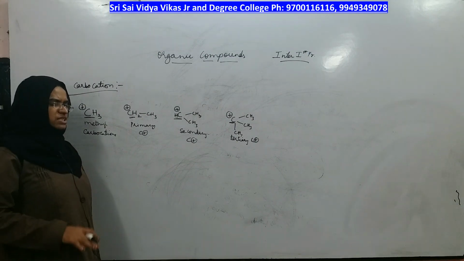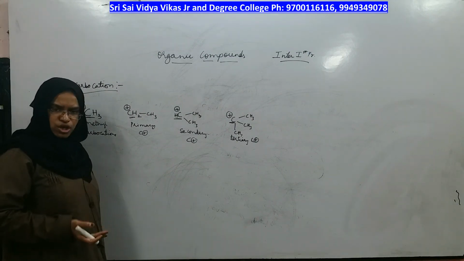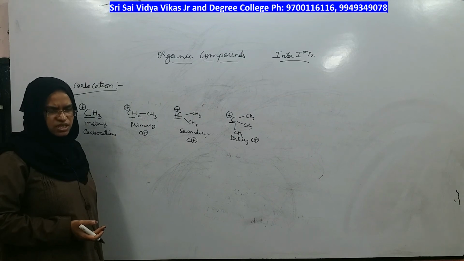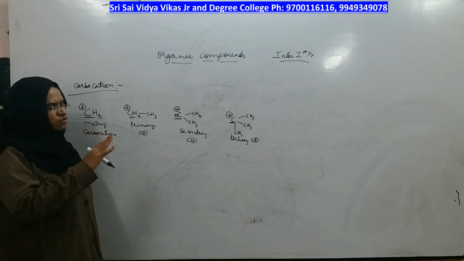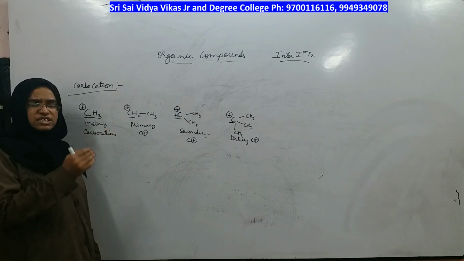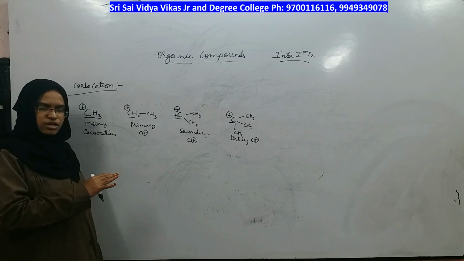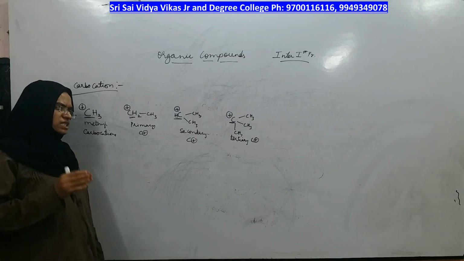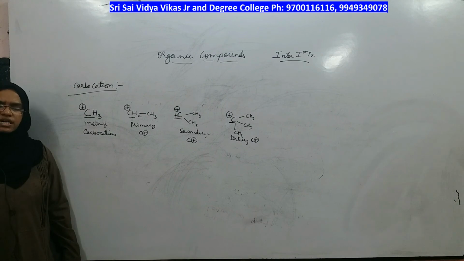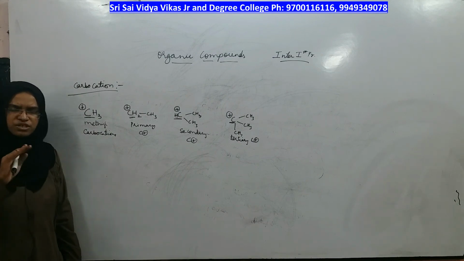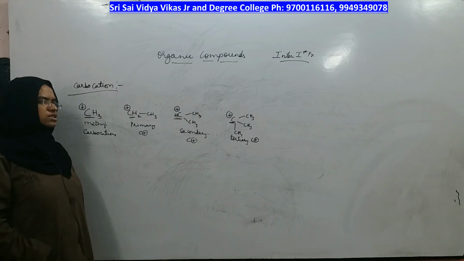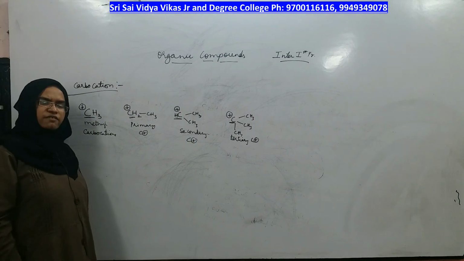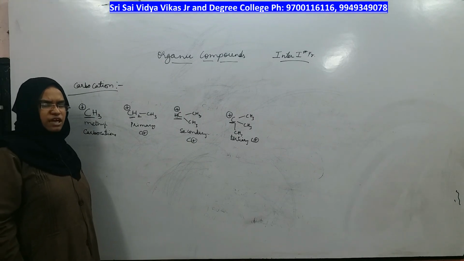If the carbons around it are not able to remove the electron deficiency, it is less stable. Where the electron deficiency is less, that carbocation will be more stable. Where it is more, that carbocation will be less stable.